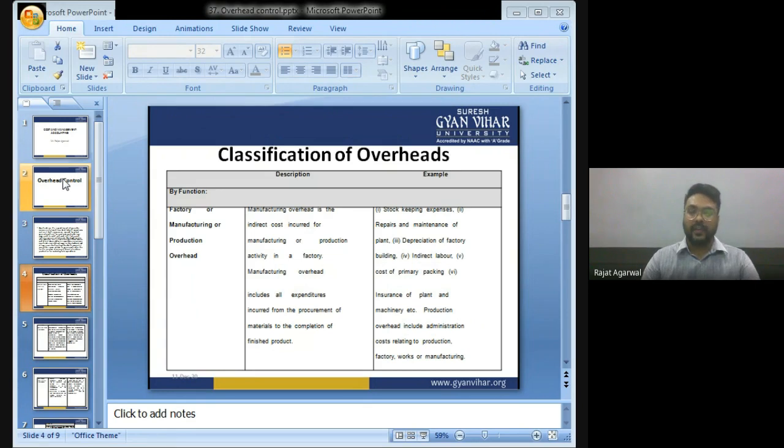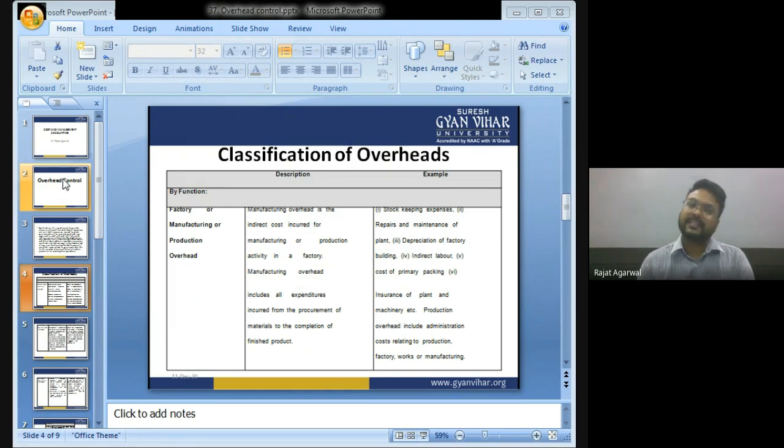Classification of overhead. Classification of overhead by function. Factory or manufacturing or production overhead, one and the same thing. Either you can call it factory overhead or manufacturing overhead or production overhead, one and the same thing.